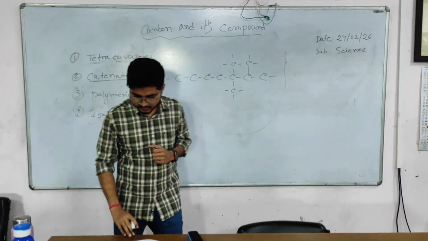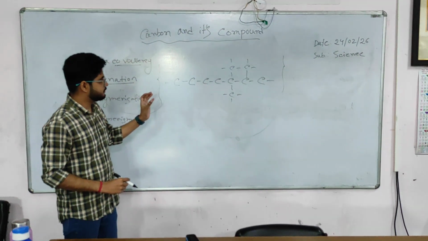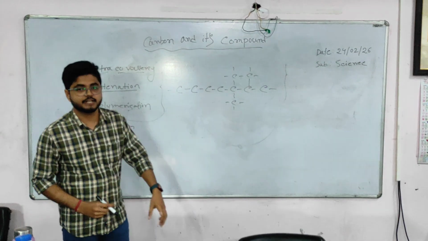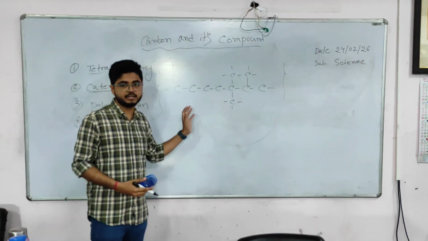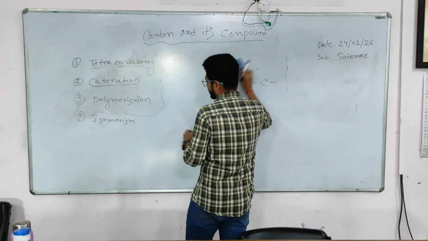Actually this property is also present in silicon and germanium. They also show the catenation property, and because of the property of catenation, carbon can make a lot of compounds. So next we have another property.